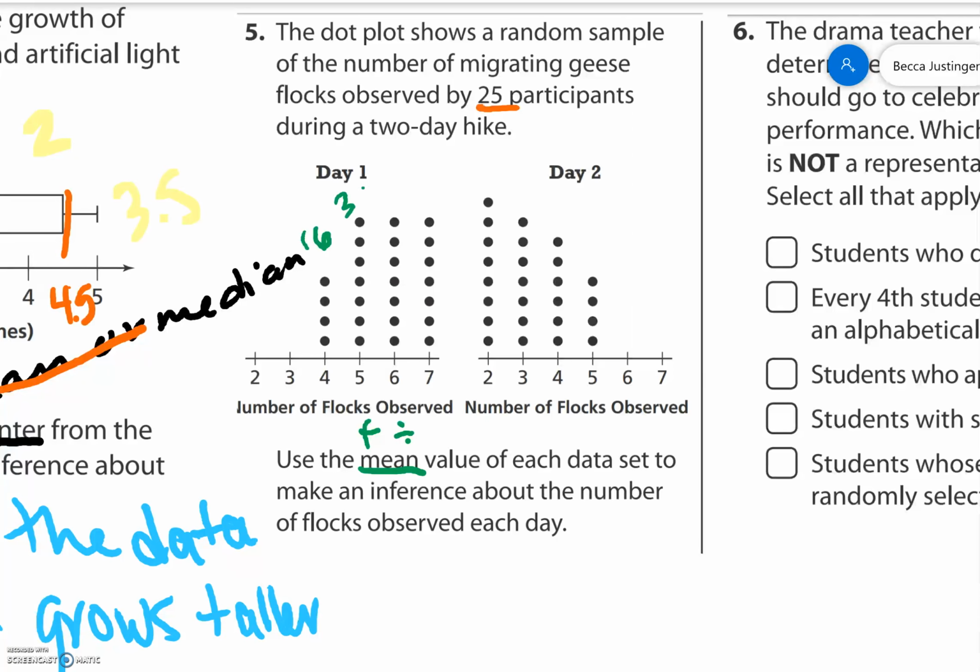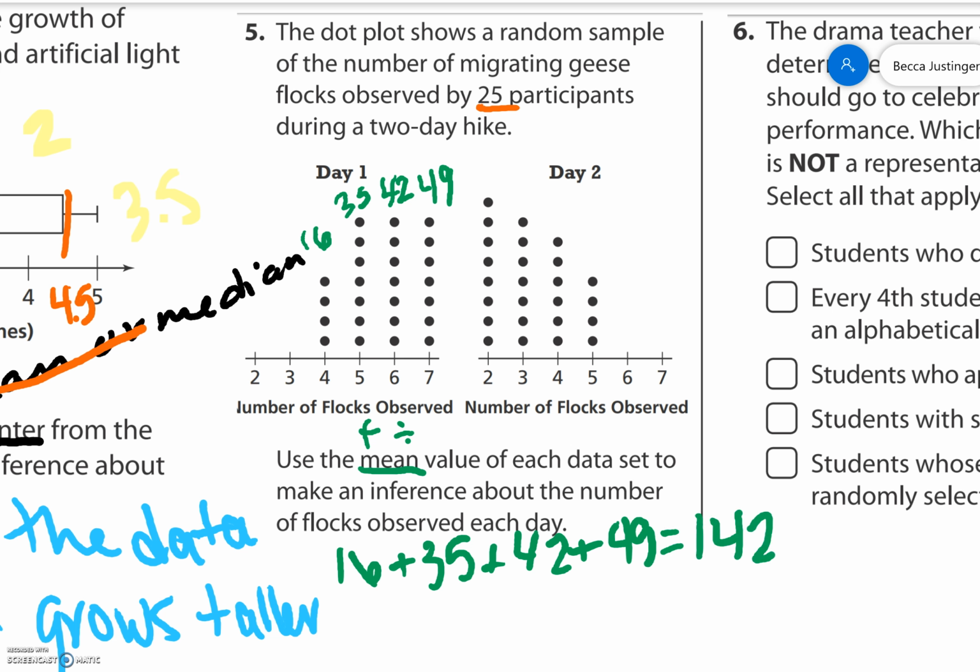7 5s is 35. 7 6s is 42. And 7 7s is 49. So I'm going to add 16 plus 35 plus 42 plus 49. 16 plus 35 plus 42 gives me 142. But I know there's 25 participants, so I have to do 142 divided by 25.